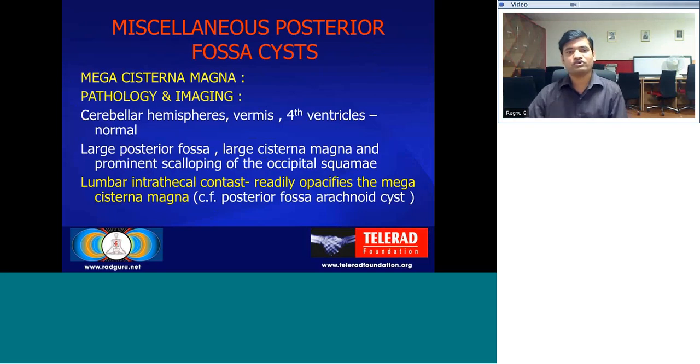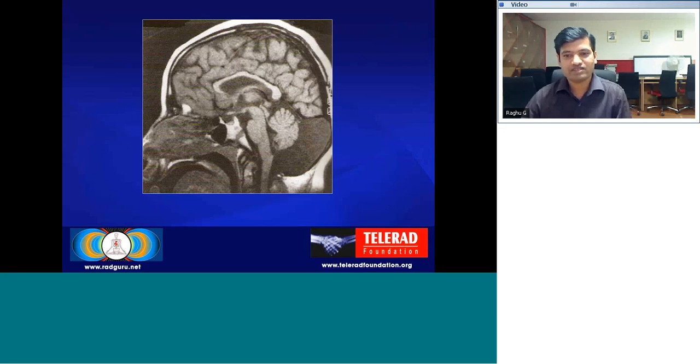Other miscellaneous posterior fossa cysts include, as I told you, mega cisterna magna and posterior fossa arachnoid cyst. In mega cisterna magna, cerebellar hemispheres, vermis, everything is normal here. There is a slightly large posterior fossa with a large cisterna magna, and there can be prominent scalloping of the occipital bone, but this scalloping is much higher in case of arachnoid cyst. But the most diagnostic way to differentiate arachnoid cyst from cisterna magna is the induction of intrathecal contrast, which readily opacifies mega cisterna magna as it is communicating, whereas it doesn't opacify the arachnoid cyst. Here is an example of mega cisterna magna.